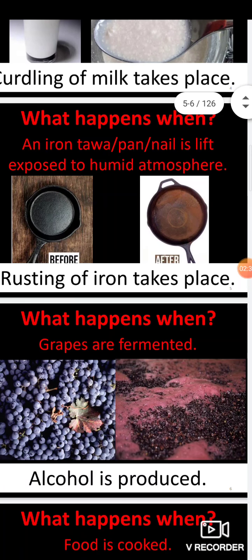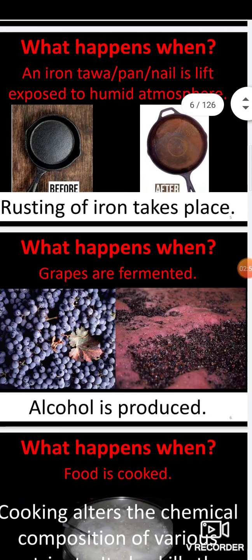Because you all know the reason. You have studied it from 7th standard. The iron automatically reacts with moist air in the presence of oxygen. That is why it becomes rust. All of you know that. So the chemical formula for rust is Fe2O3.H2O. This is also a chemical change that takes place in this example.